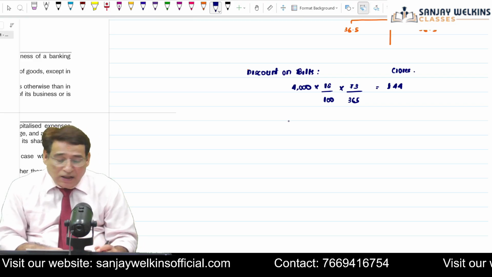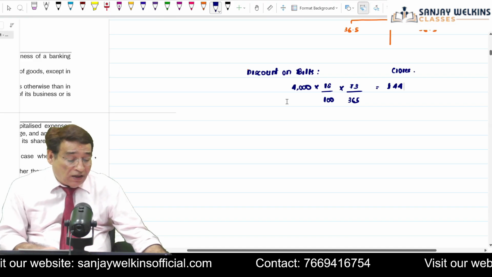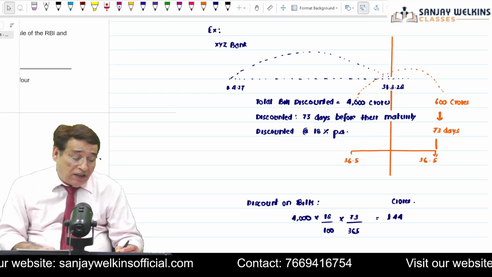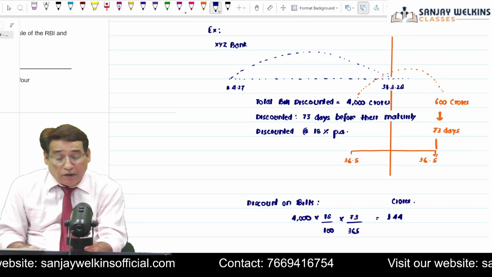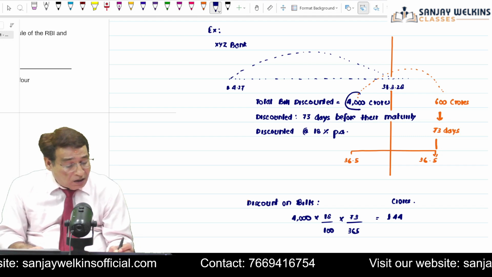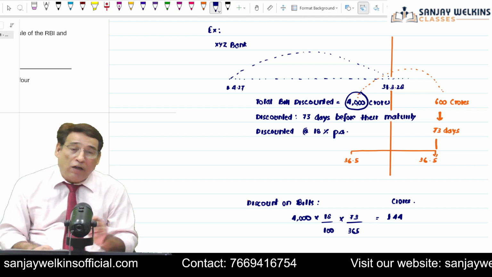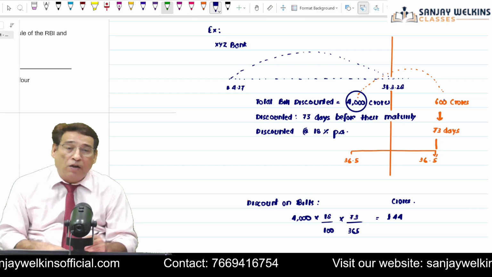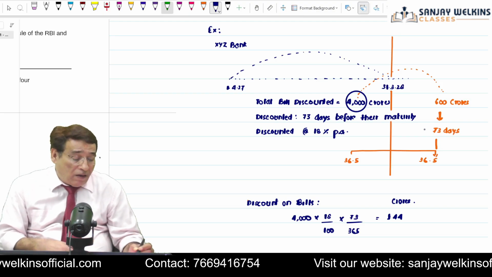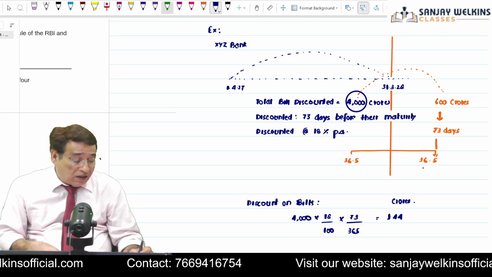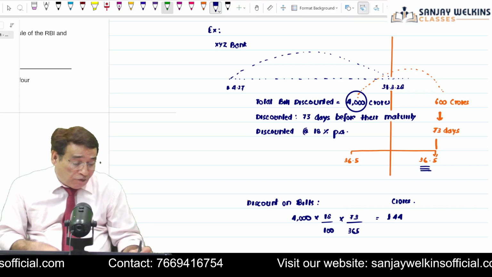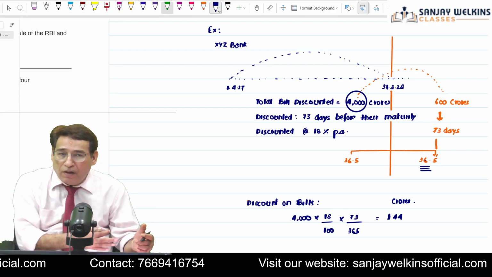But the problem is that it is stated in the question, there is one bill among these bills, remember one thing, there is one bill of 600 crore, and out of 73 days, 36.5 days are falling in the next year.